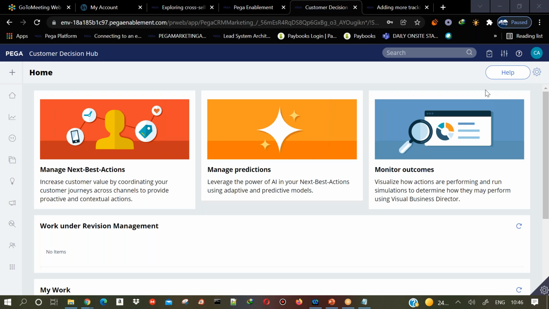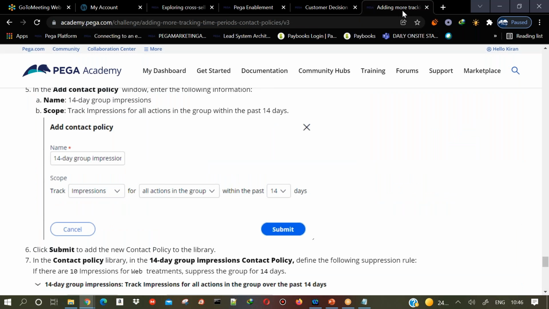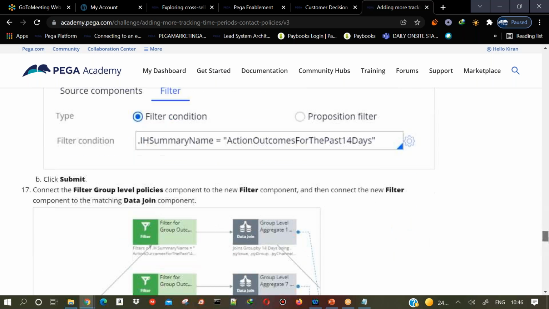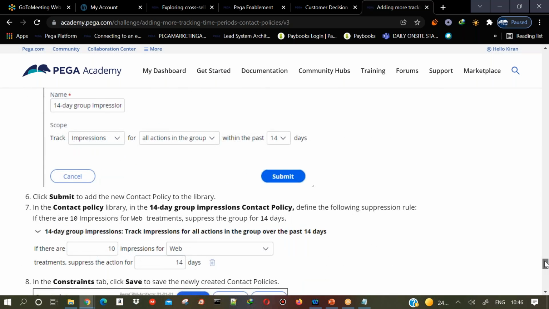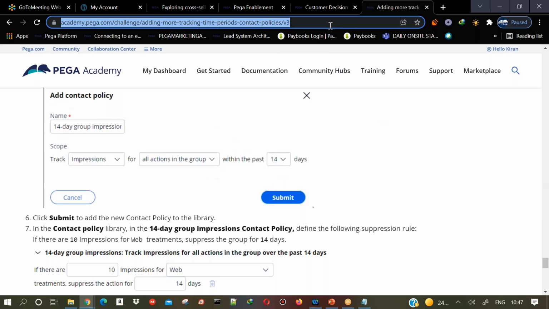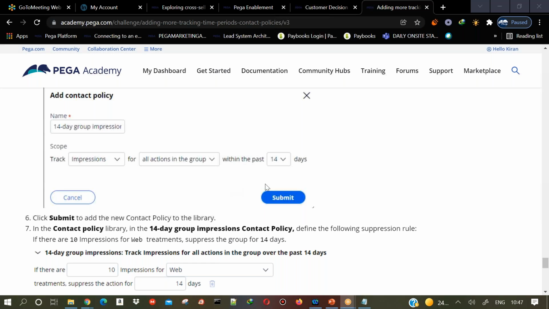Okay, fine then. Just configure this, configure the contact policy, configure the suppression rules. Try to practice the challenge link which I gave you. This will give you a lot of information on strategies and the interaction history summary also. Just follow it, and once you come to the designer and click on add contact policy, you need to get this drop down. Then only it is successful. Just try to practice this particular challenge. Okay, then see you. Thank you.